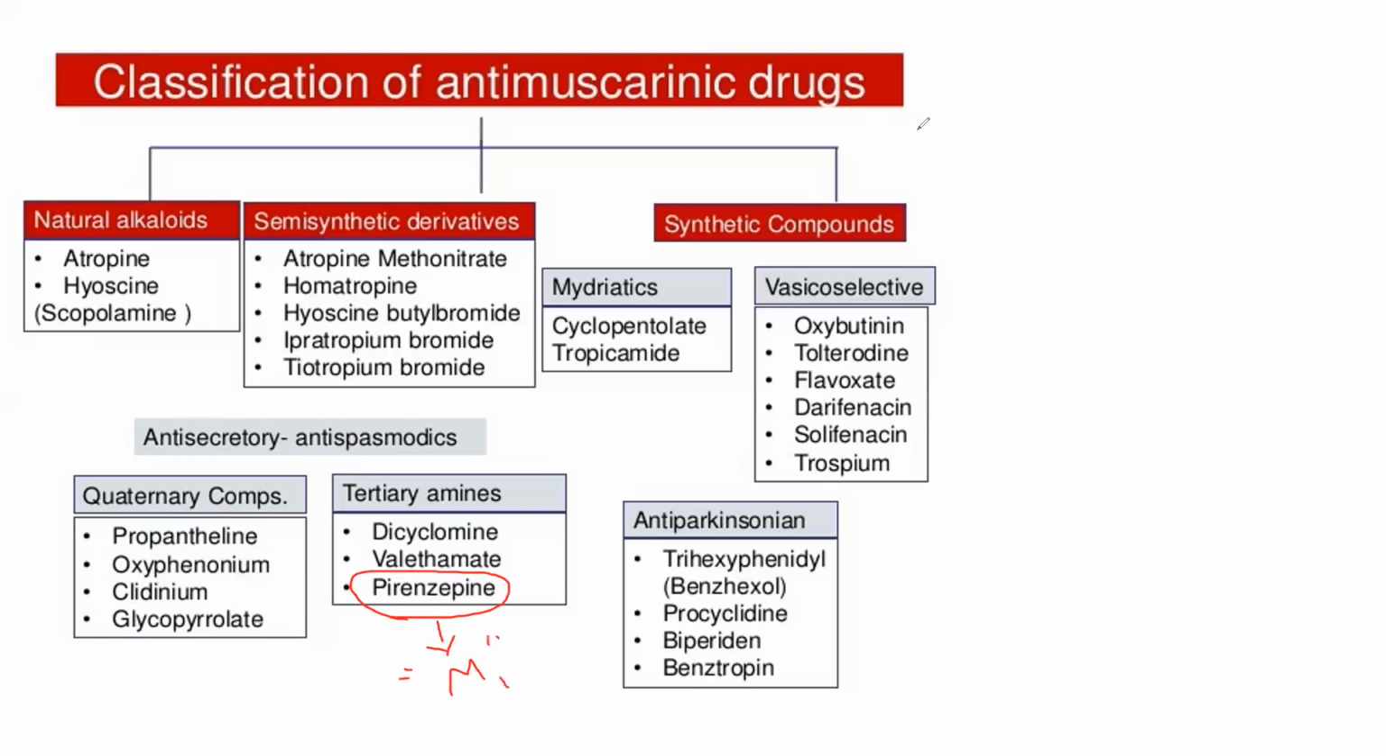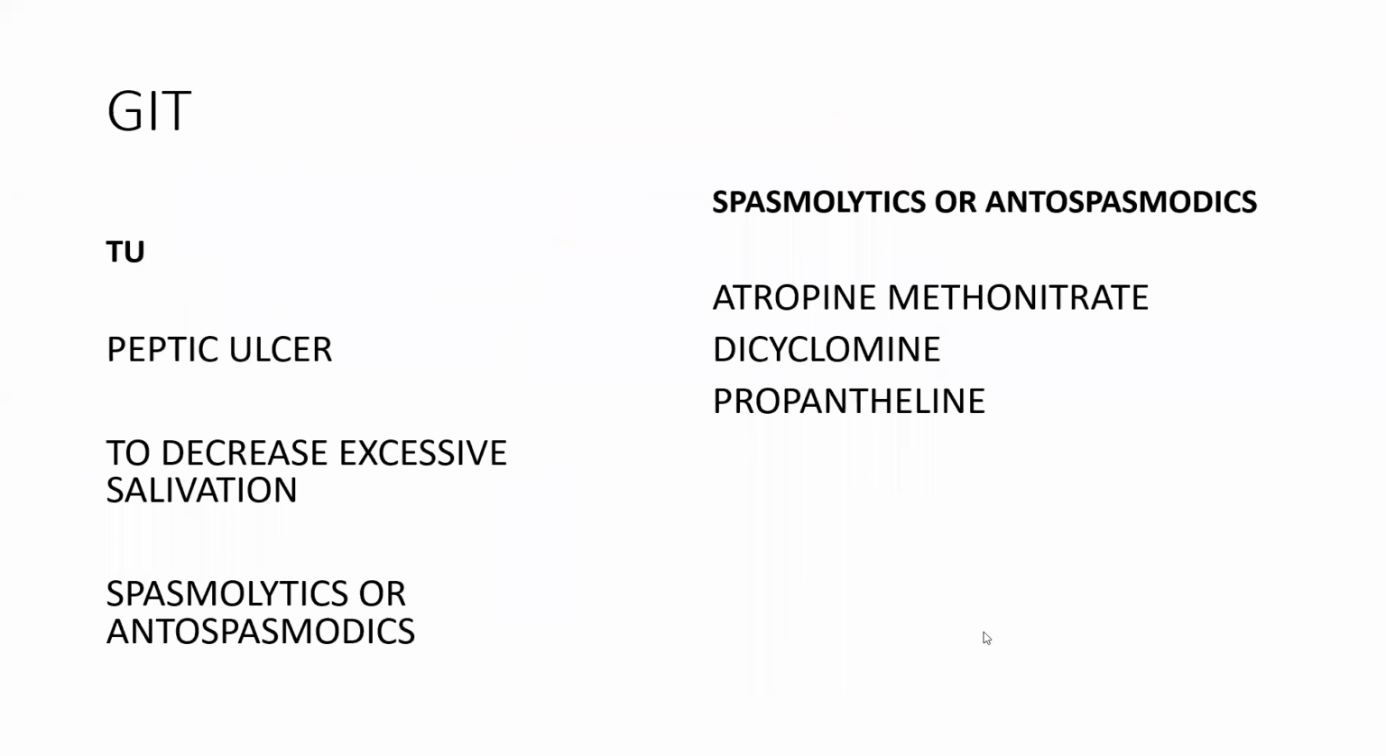So we use that one for peptic ulcer. So what are the drugs used for peptic ulcer? Propantheline, glycopyrrolate, and pirenzepine, in order to decrease the excessive salivation. Next, as antispasmodics or spasmolytics, these are the GIT antispasmodics.